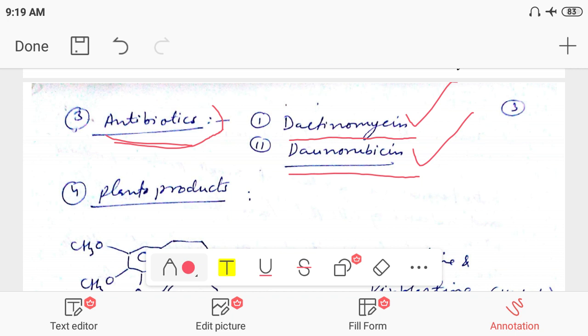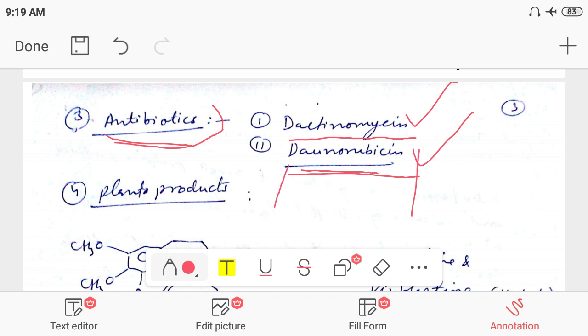Another important thing is the side effects. Doxorubicin has cardiotoxic side effects. It has cardiac toxicity. So that is about the side effects of these antibiotics. So two antibiotics, dactinomycin and doxorubicin, are used as anti-cancer drugs.